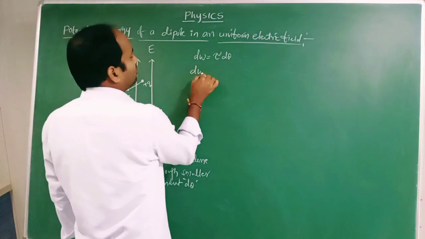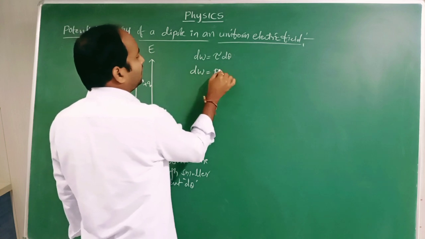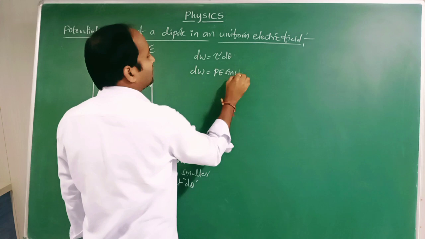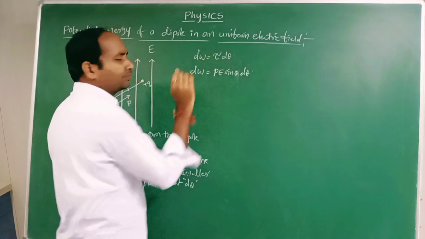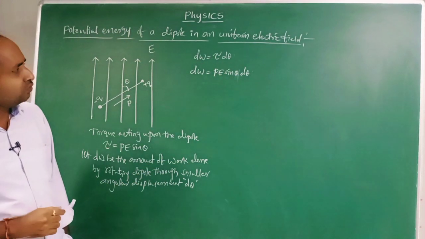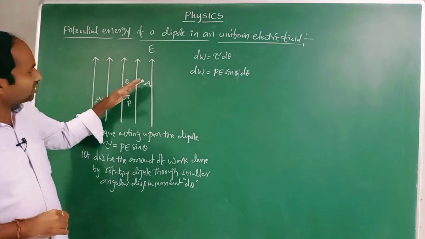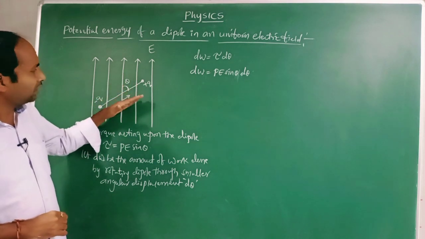So dw equals, what is tau here, PE sin theta d theta. But we need to find the total work done by rotating the dipole.